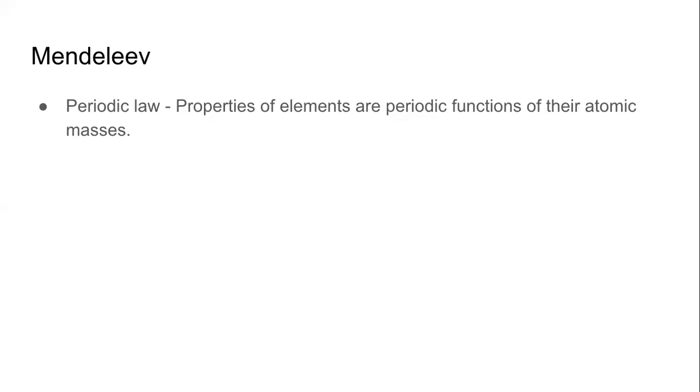So, what did he work on? Did he work with atomic masses or something else? It's very clear. Chand is saying no. So he did not work with atomic masses. Chand, he also worked with atomic masses, 100%. Right? The starting point of Mendeleev's work is also atomic mass. But in addition to atomic mass, he looked at something else. No, Chand, he definitely did not work with atomic number. In addition to atomic mass, he worked with something else. What is it that he looked at while he was classifying the elements?